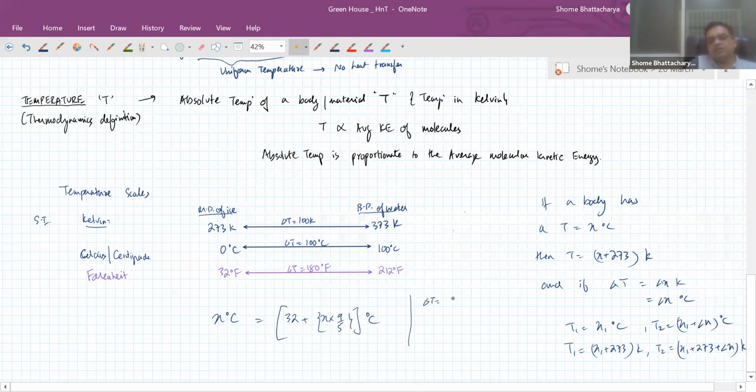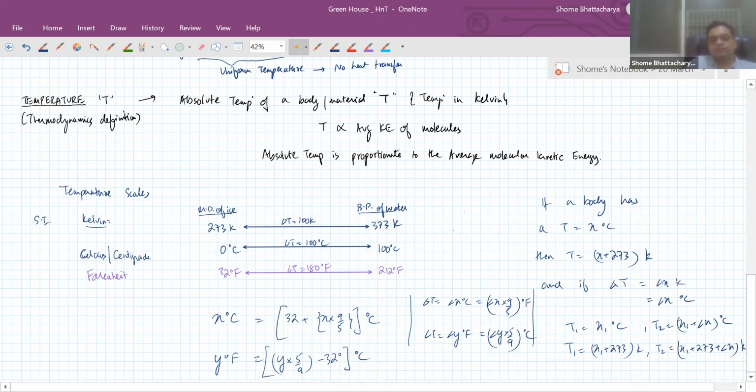Because a temperature change of delta x degrees C is equivalent to delta x into 9 by 5 degrees Fahrenheit, or a temperature change of delta y in Fahrenheit is equivalent to delta y into 5 by 9 in degrees C. Similarly, y degrees Fahrenheit will be y minus 32, into 5 by 9, in degrees C. Oh, sorry, the one above should be Fahrenheit. In the above equation, I'm converting from degree C to degree Fahrenheit. In the below equation, it is just the reverse of that.